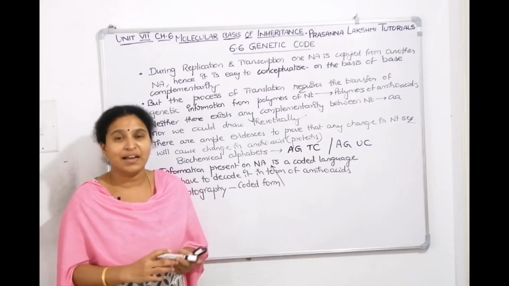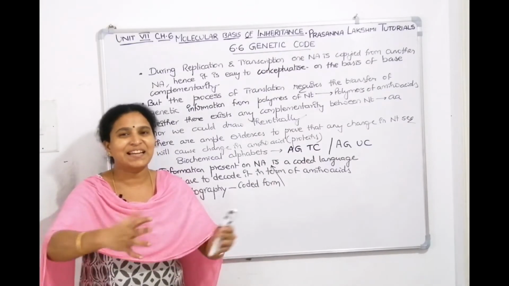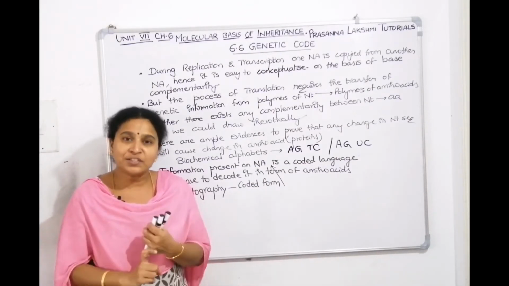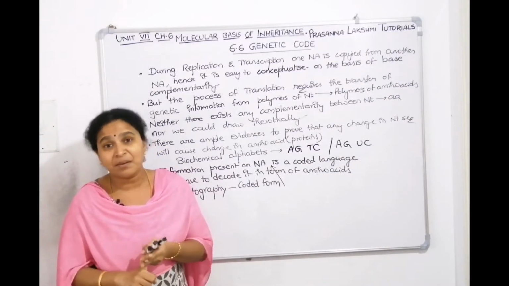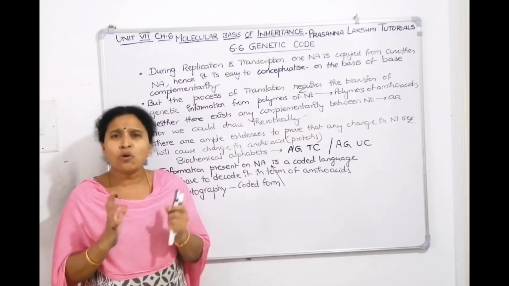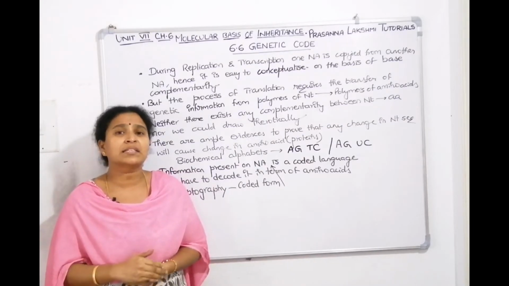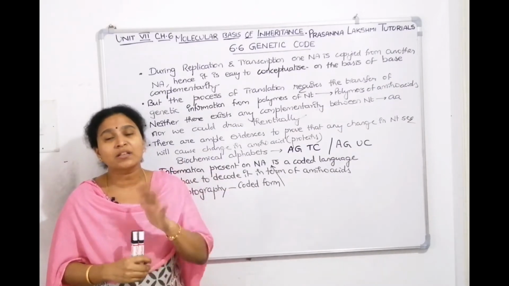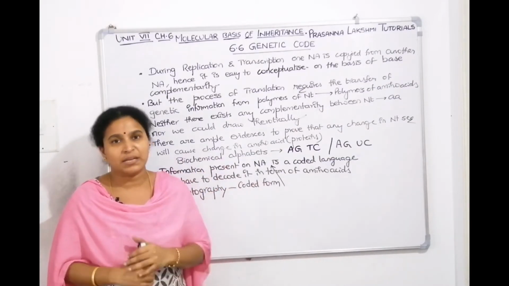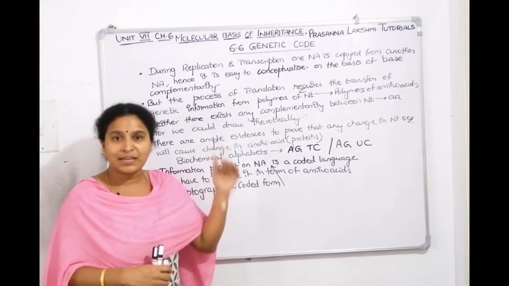Then who decoded it? I told you it's a collaborative effort of so many scientists. George Gamow is there, Har Gobind Khorana is there, Severo Ochoa is there, Marshall Nirenberg is there, Crick is also there. So many scientists helped in deciphering the genetic code, in decoding it from nucleotides to amino acids. So this is the introduction. Let's go once again.